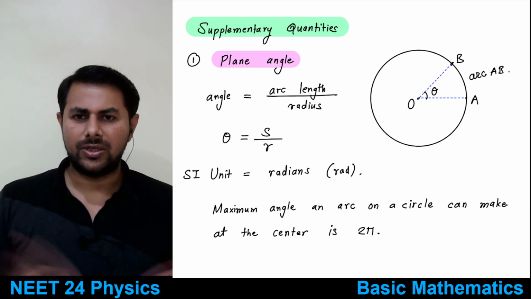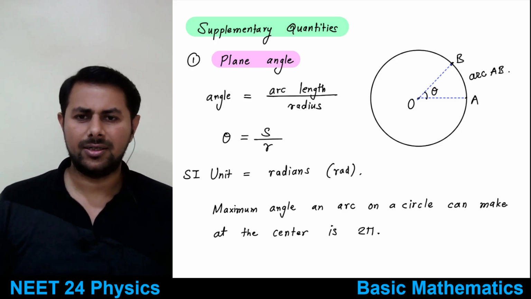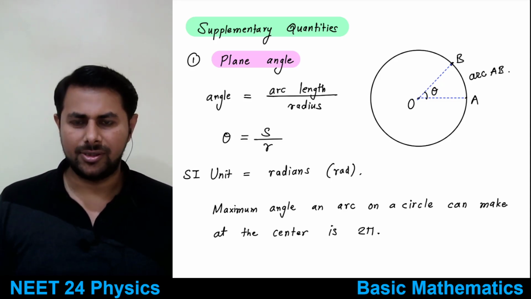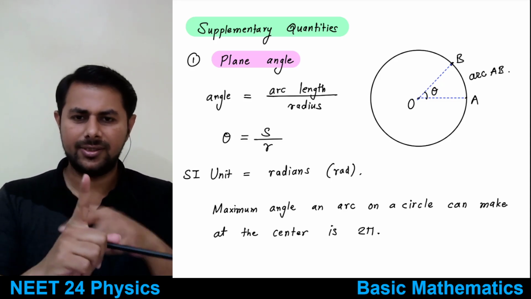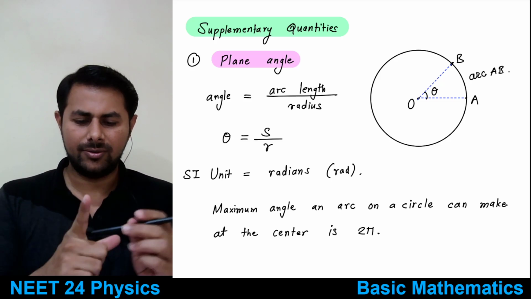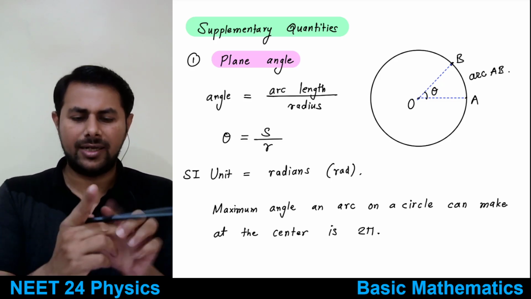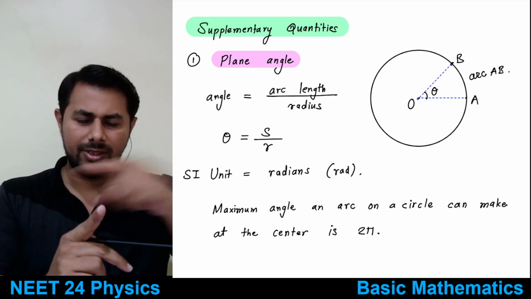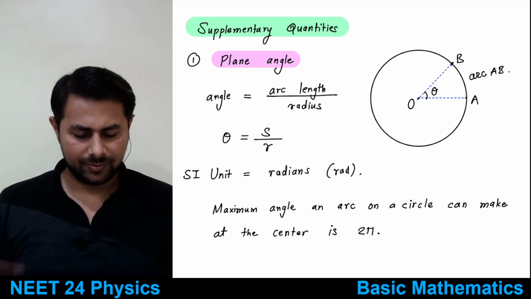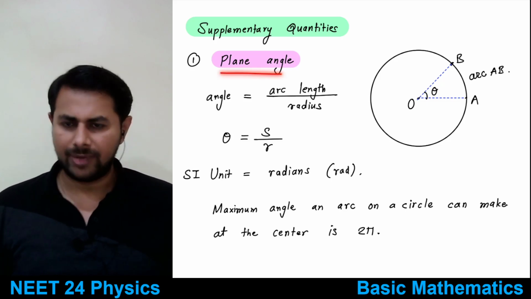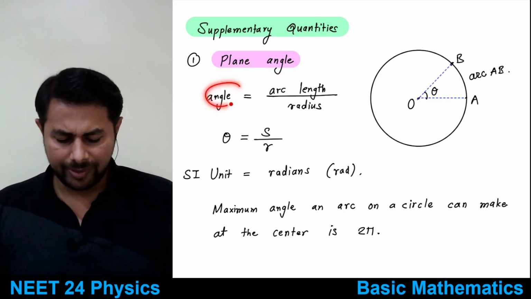So what is plane angle? Plane angle is the angle that we know about from our childhood, right? It's 2 lines like this, 2 lines intersecting at a point, or 2 lines starting at a point. This structure is known as plane angle. So how do we measure that?